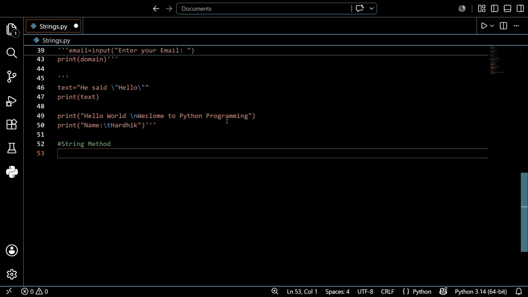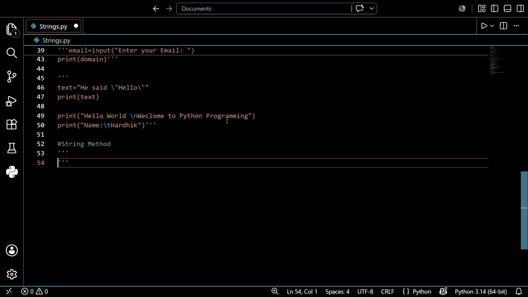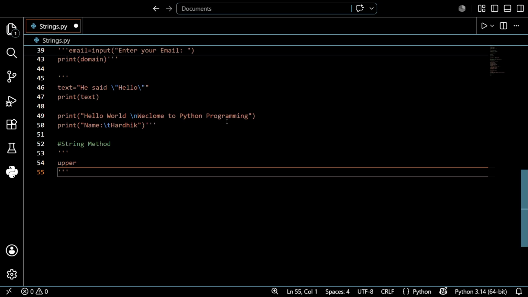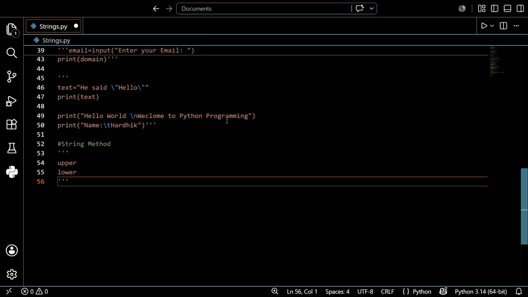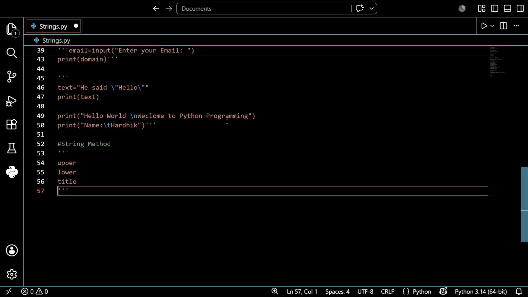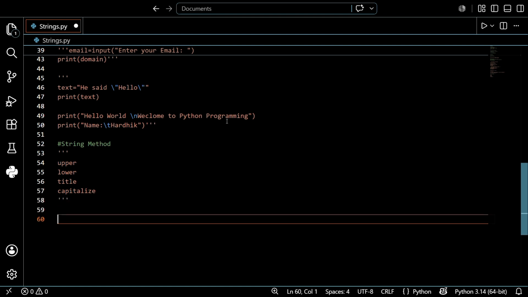First we just cover upper, lower, title, and capitalize. After that we go forward. So do not skip this, guys. It's very easy. Please do not forget this.